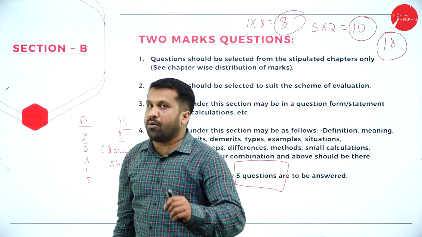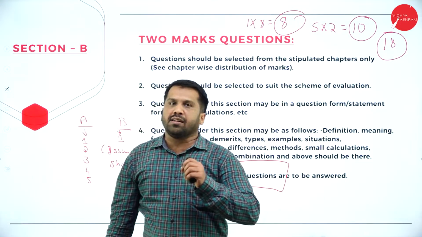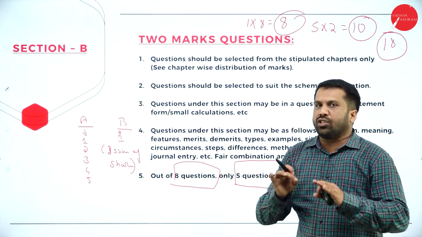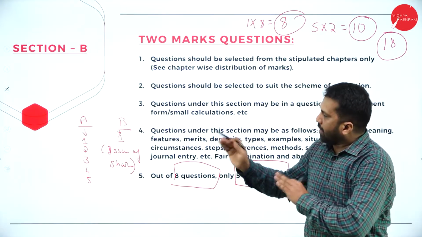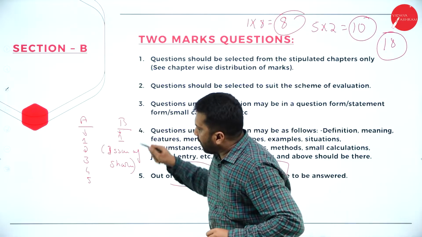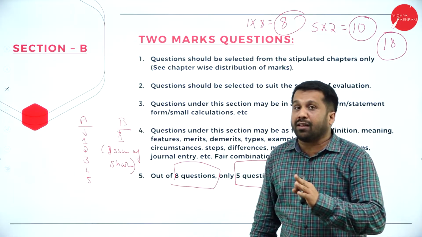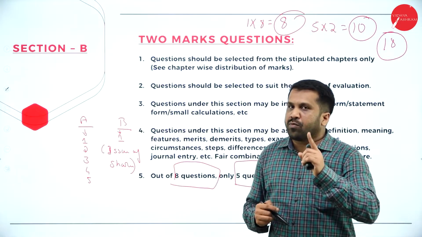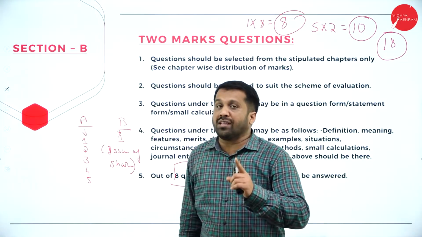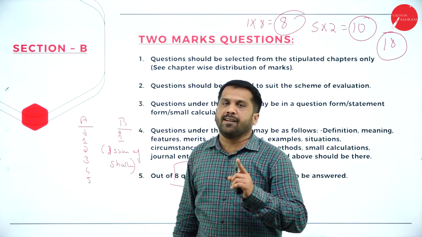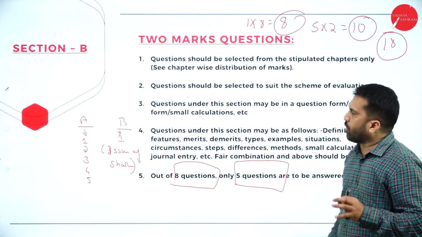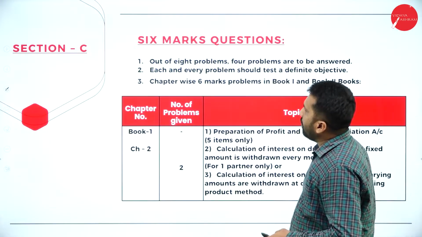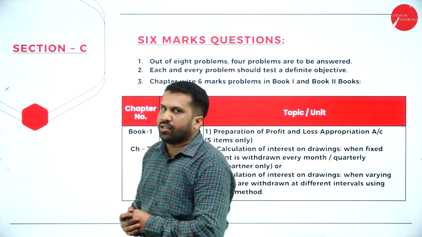So, how much will you score now? 18 out of 18 if you study with this logic. Don't touch even 1 question from other units, but whatever you are preparing for these 6, don't leave even 1 question while preparing. So, you are clear with 1 mark questions and your 2 mark questions. Now, we'll go with your 6 mark questions.